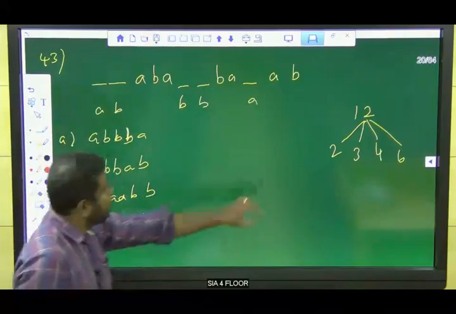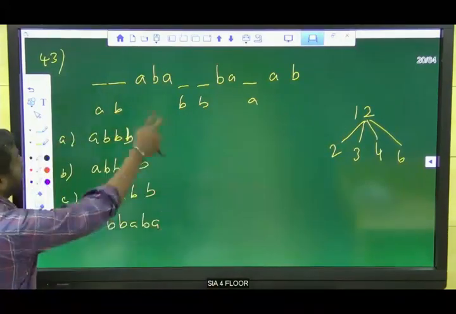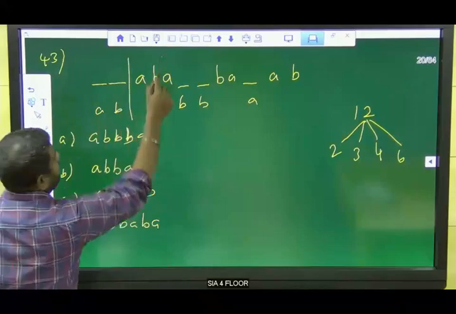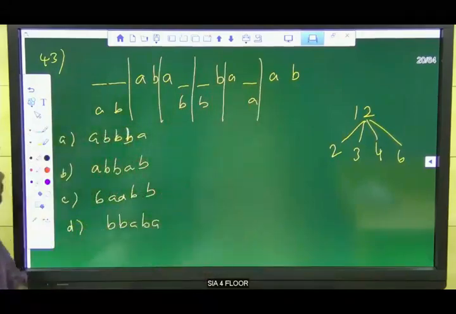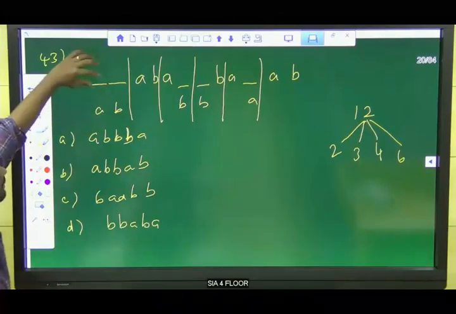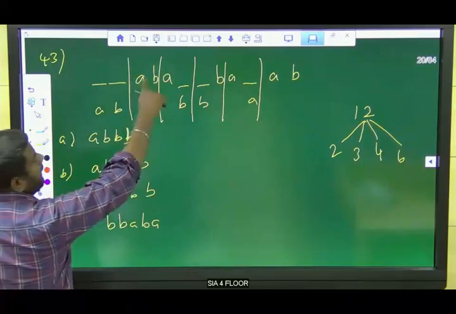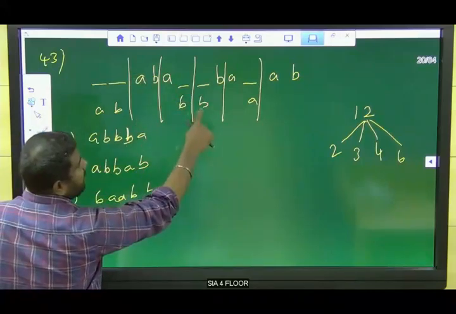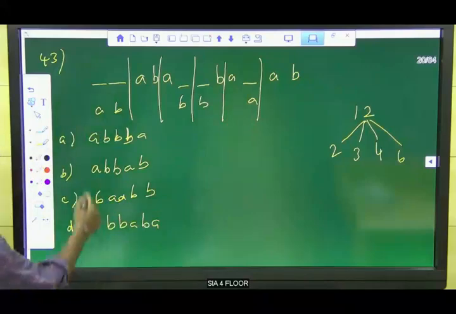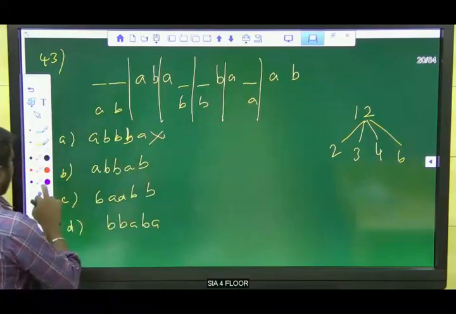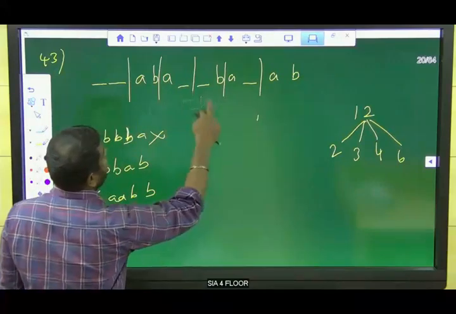So what is our first factor? 2. Always take 2, like A, B. If we take 2, so if it is AB, then it should be there in all the places, right? So AB, AB, AB, like that. But here we have BB and again we have AA. Then definitely it is not the option. So now we will go with the second option.